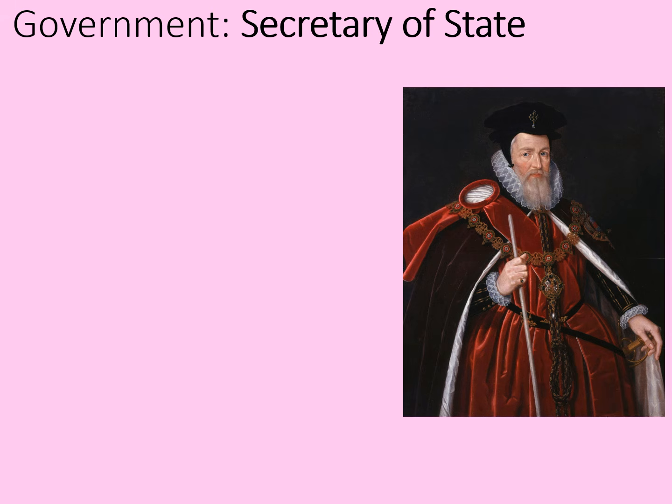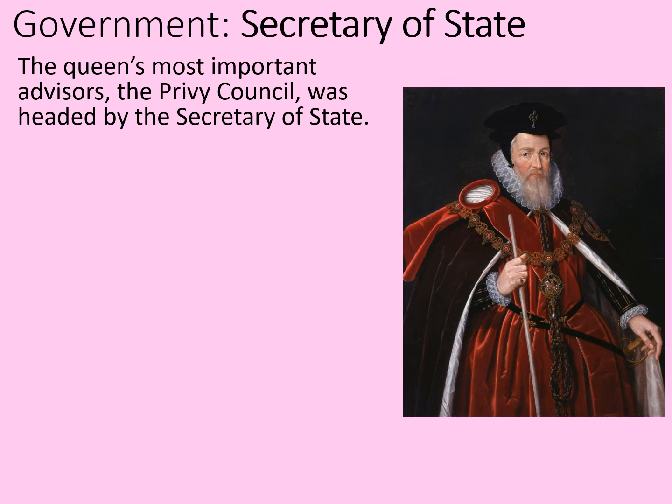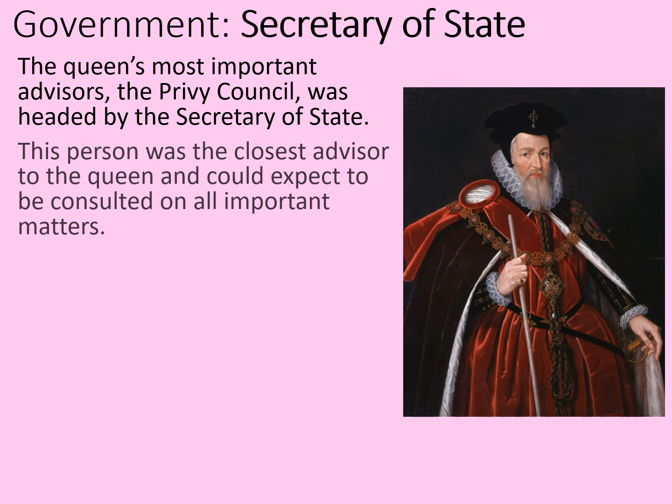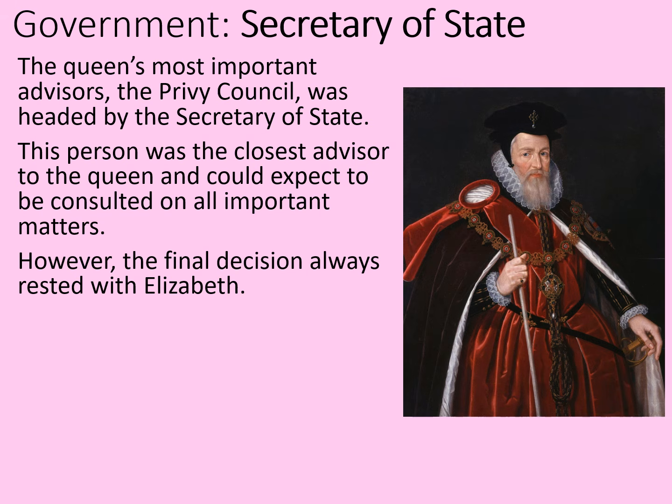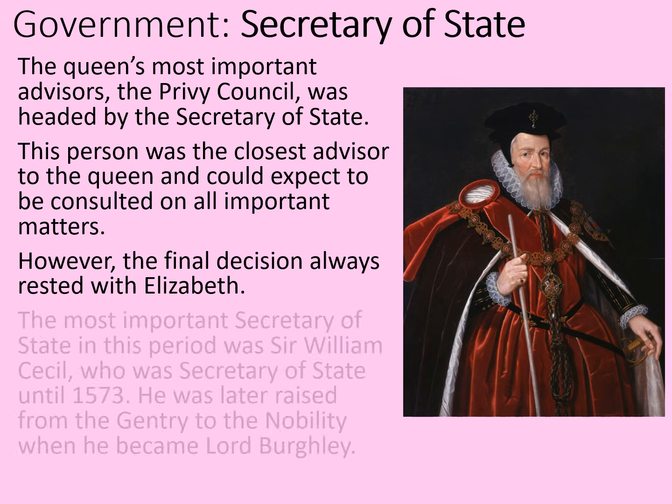At the head of the Privy Council was the Secretary of State. It's easy to compare this person to the modern Prime Minister, but actually he didn't hold anything like so much power. The Privy Council was headed by the Secretary of State. This person was the closest advisor to the Queen and could expect to be consulted on all important matters. However, as we've already touched upon, the final decision always rested with Elizabeth herself.